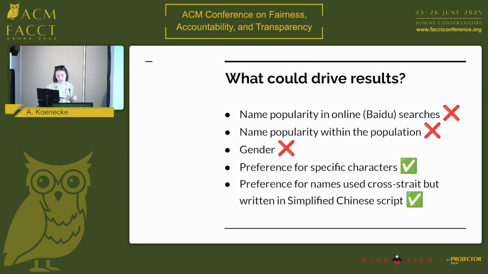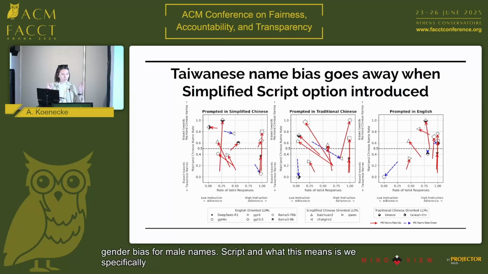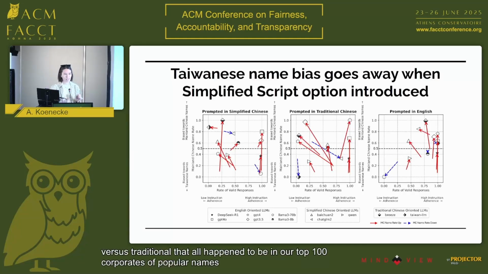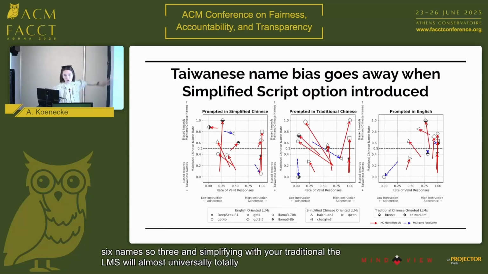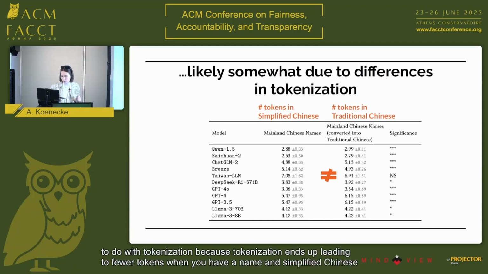The other big thing that drives the results is a specific preference for names written in a specific script. What this means is we specifically subset to 3 names that are written differently in simplified versus traditional that all happen to be in our top 400 corpus of popular names. If you subset to this set of 6 names, 3 in simplified and 3 in traditional, the LLMs will almost universally flip directions and all choose the simplified names. So in this case, it seems like the written script actually matters a lot. We think this has to do with tokenization, because tokenization leads to fewer tokens when you have a name in simplified Chinese as opposed to traditional.